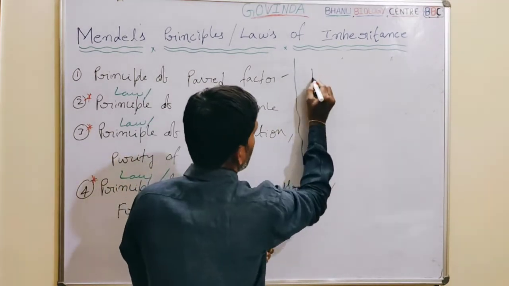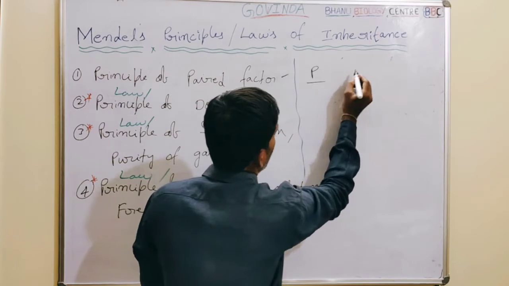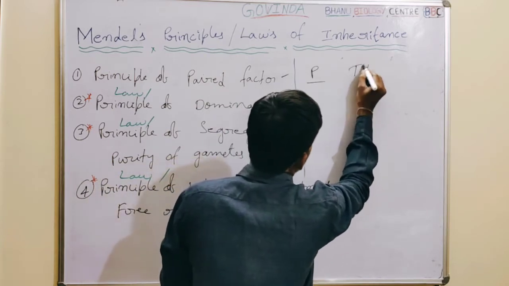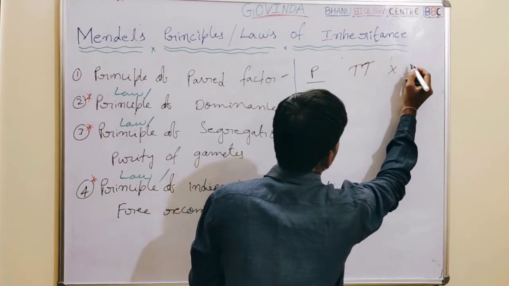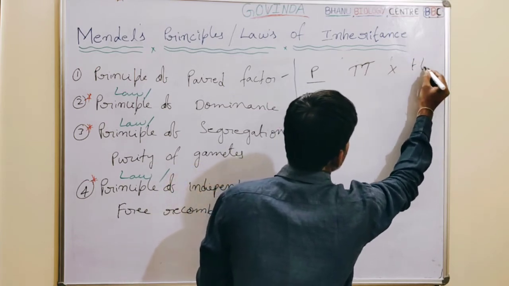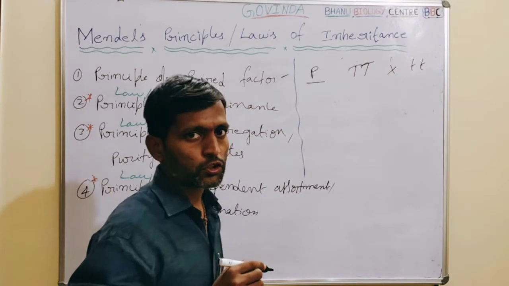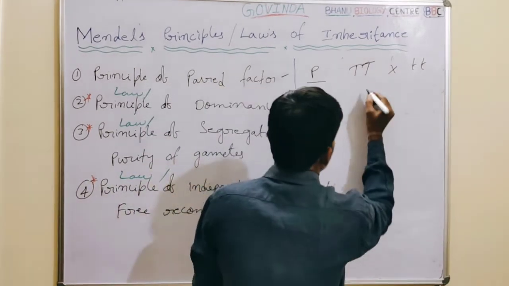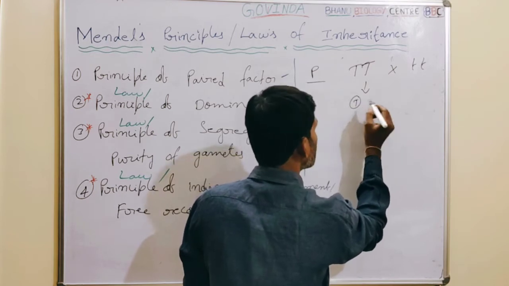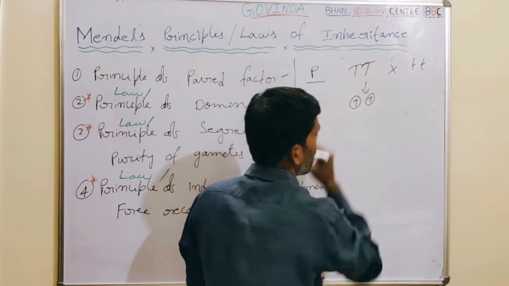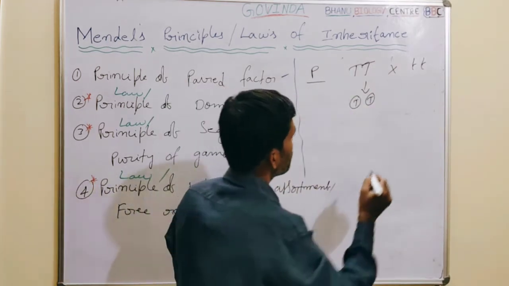This is the parent generation in the monohybrid cross. One plant is taken as homozygous dominant, that is capital T capital T. The other parent was taken as a homozygous recessive plant, that is small t small t. The gametes produced by the dominant plant all contain the capital T allele or gene.